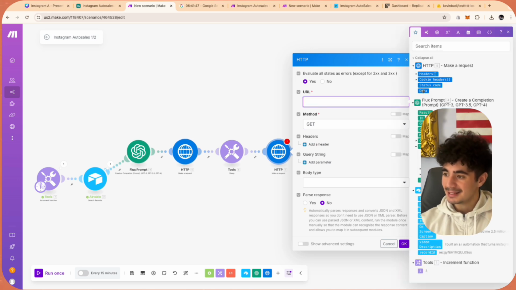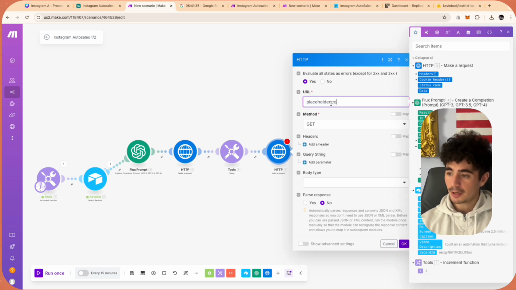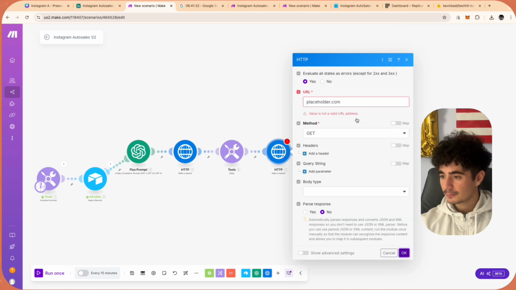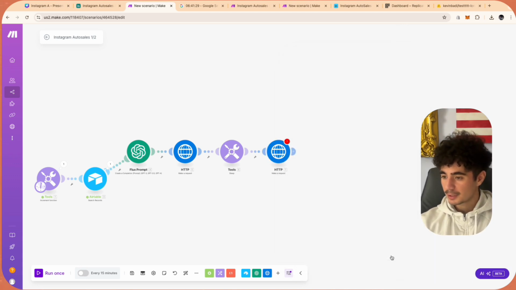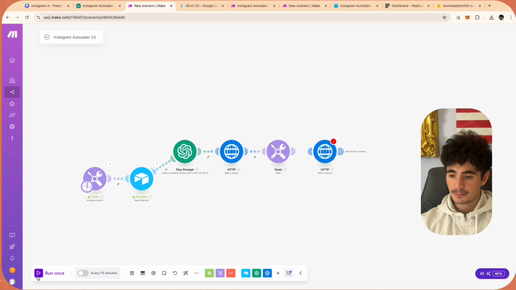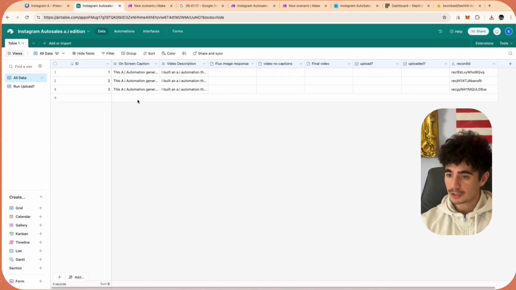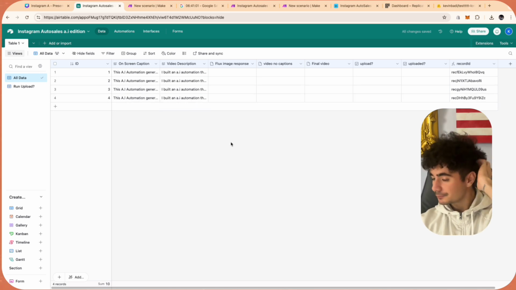And the interesting thing about this, guys, is the actual URL is going to be here. It's actually gonna be here in this last HTTP module. So we actually can't pass anything in just yet, and we're just going to put placeholder.com, and then we'll exit out. Or I guess that doesn't even work. So what we're gonna do is we're gonna cancel out of this, and then we're going to actually unlink this, and then we're going to run this once. But if you guys noticed that this number is now 3, and if we ran it once, it won't actually pull anything through. So we're just going to copy these down. This is not the best way to do it, but it is what it is, right? So we're gonna go here, and go here, go here. Okay, perfect.